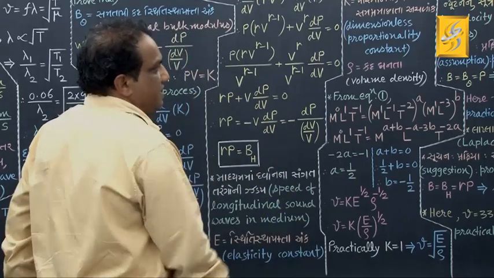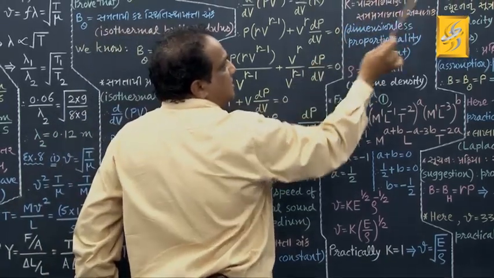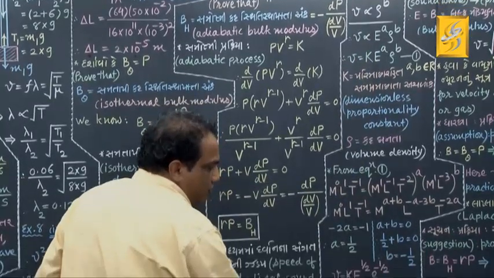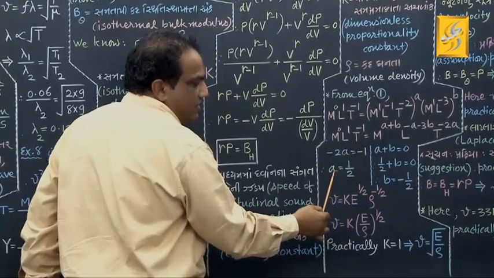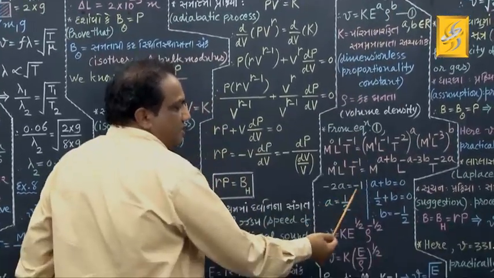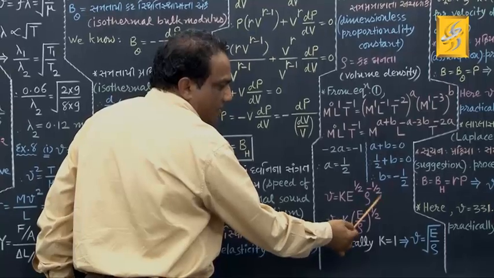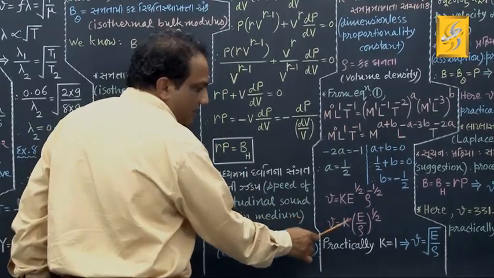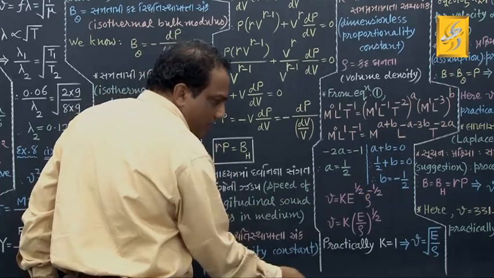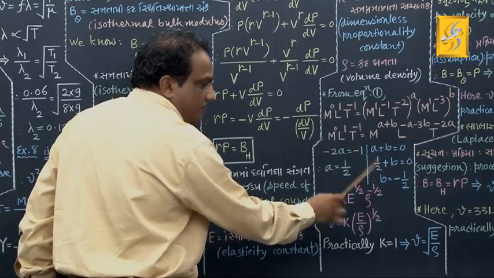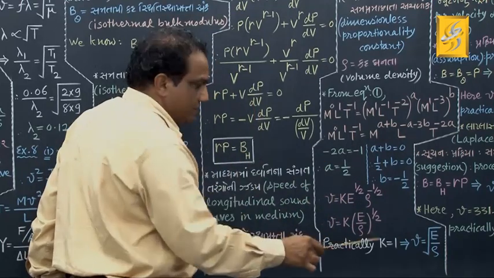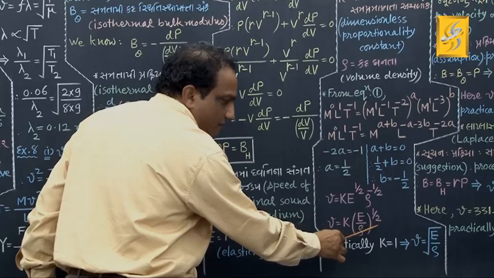Put both the values at a time in this equation number 1. Start with this: V equals K into E raised to A. The value of A has come out to be 1 by 2, into rho raised to B, but the value of B has come out to be minus 1 by 2. Correct? Now tell me, K as it is, E raised to 1 by 2 as it is, but take this part in the denominator. With power from minus it will become plus. So E raised to 1 by 2 upon rho raised to 1 by 2, that is E upon rho whole raised to 1 by 2.